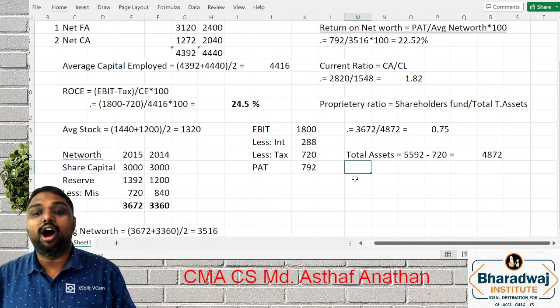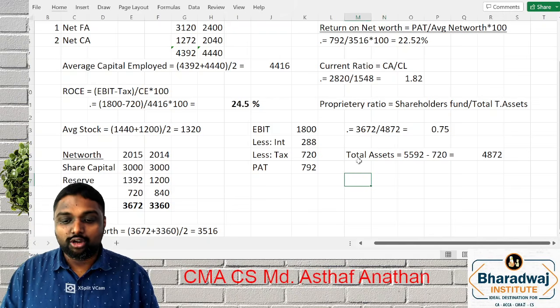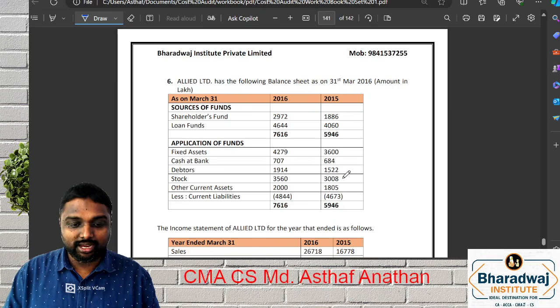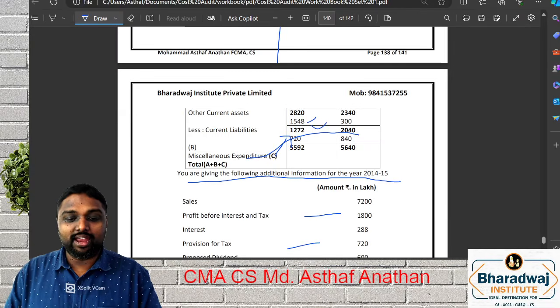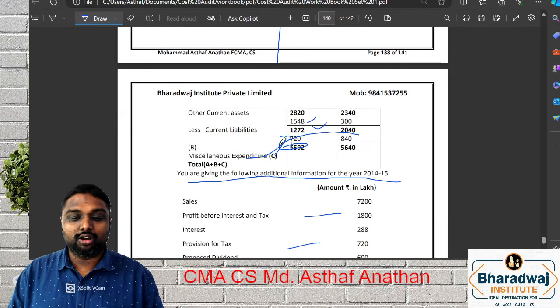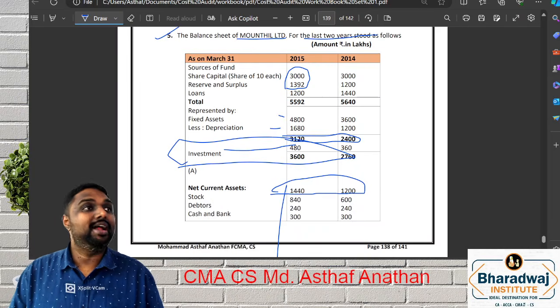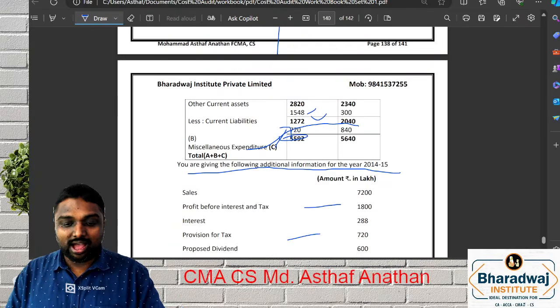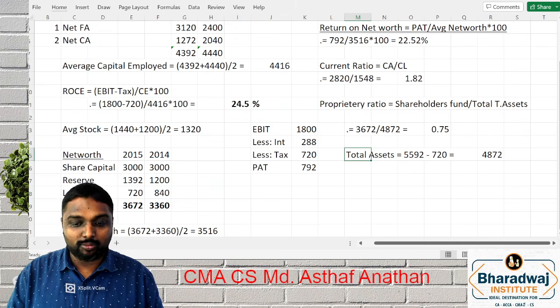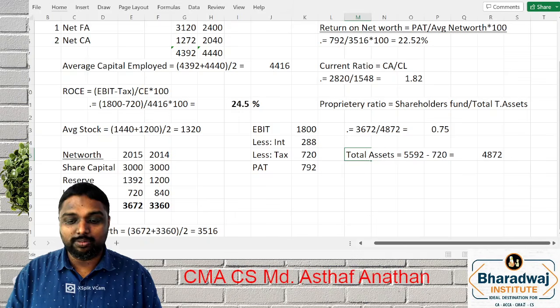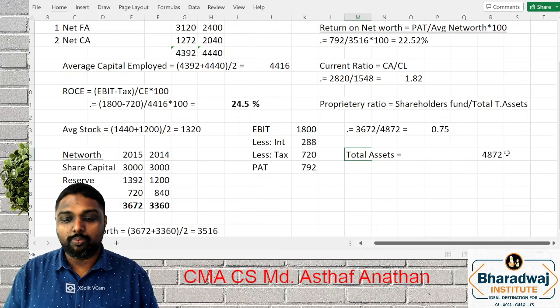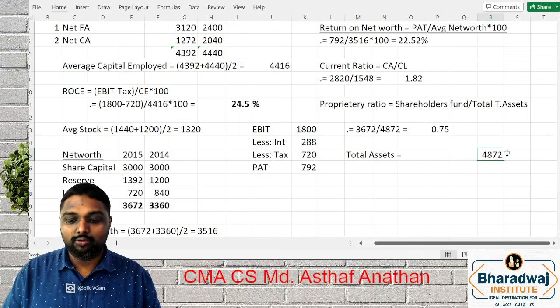Okay, one small correction, my dear friends. Total assets in the balance sheet, here we got 5592. It is not the total because the format is different. It includes current liability adjustment also. So we will do our proper formula ways so that you won't get eliminated.